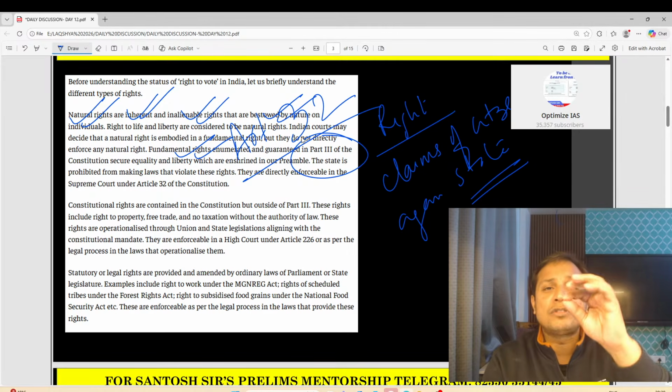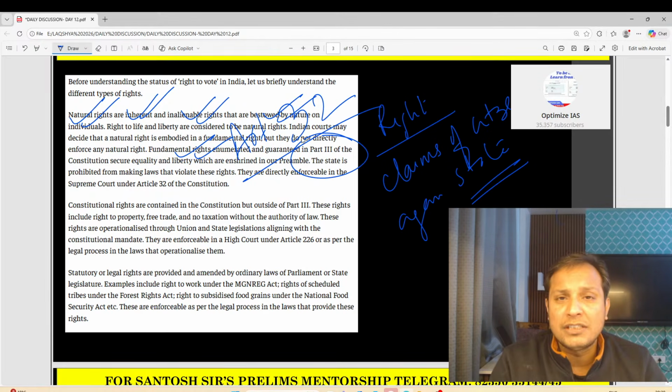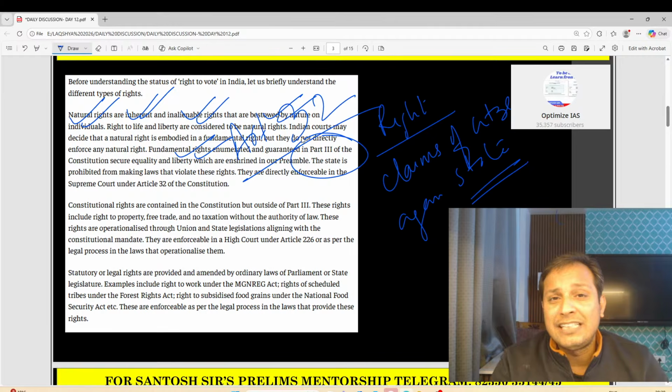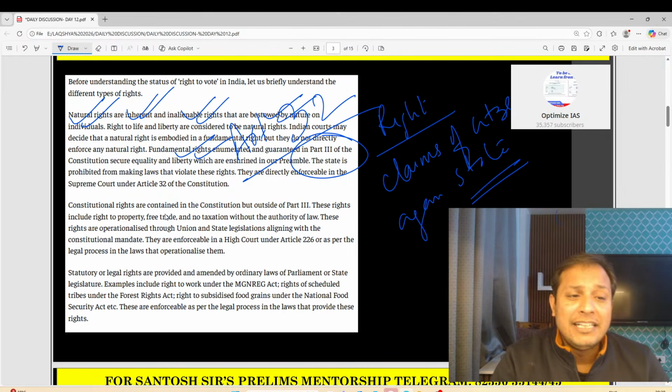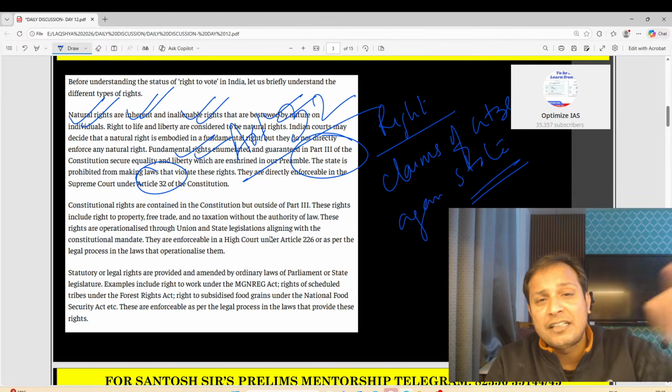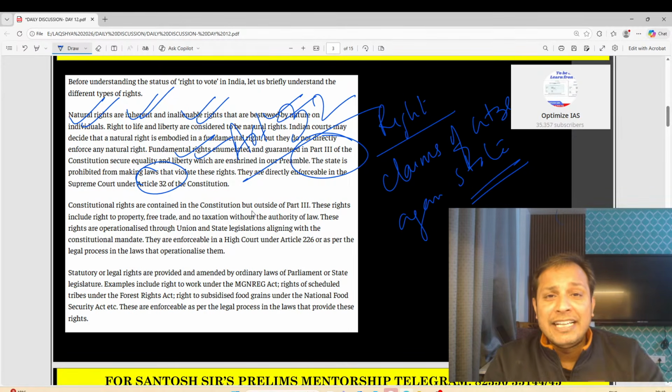You know, this is the most important article of the Constitution. Dr. B.R. Ambedkar said that Article 32 is the soul of the Constitution. Guys, Article 32 is very important. It is a favorite topic of UPSC. Please prepare Article 32. We have already discussed it when we were discussing day 3 or day 4.